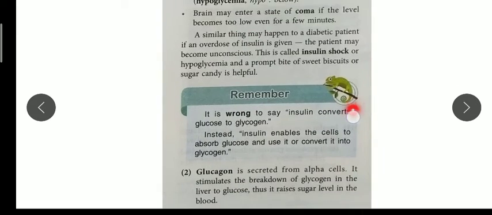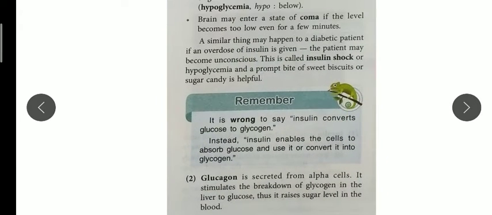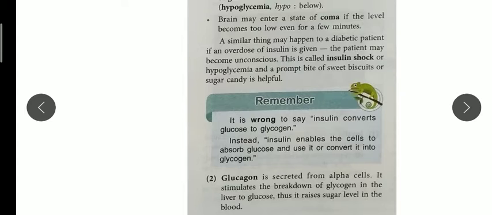Now this box you can see, so it doesn't mean that insulin converts the glucose to glycogen. What is the real purpose of the insulin that is secreted by beta cell? That insulin enables the cell so that it can absorb the glucose. Because what is the main aim of insulin? To reduce the amount of blood sugar level in our body.